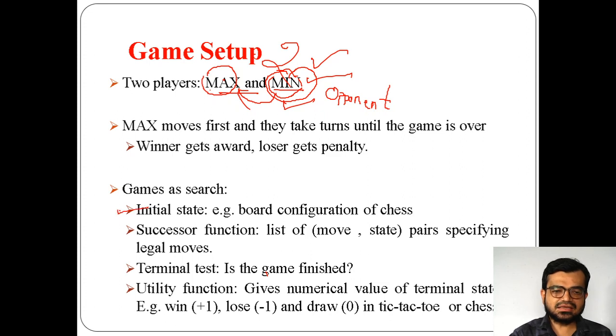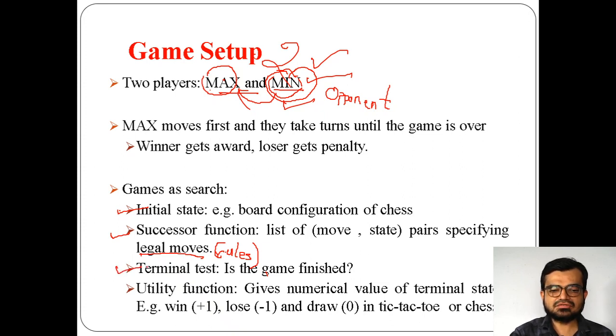Initially we take an initial state, and we also take successor functions. That means how it moves, right? What are the legal moves? That's important here. It shouldn't be illegal. Illegal moves means it should strictly follow the rules. Based on the rules only the moves should be taken. That's why it is called legal moves.